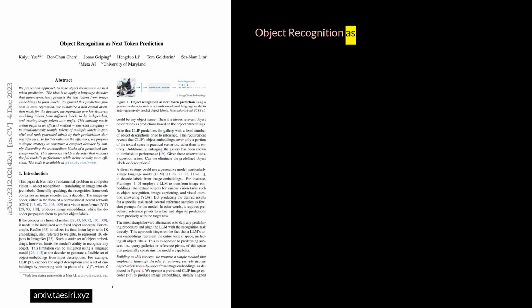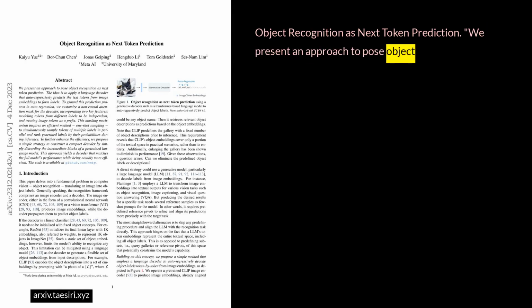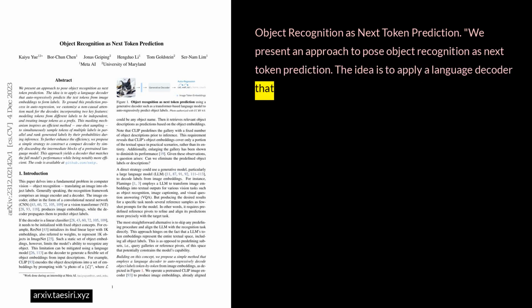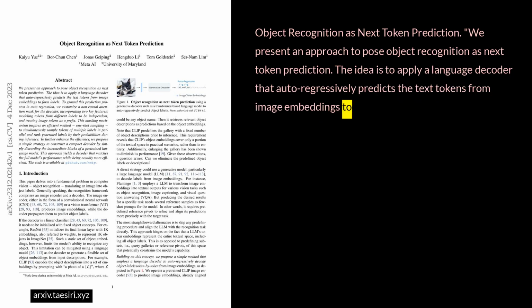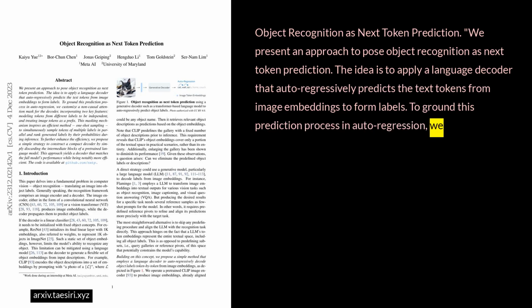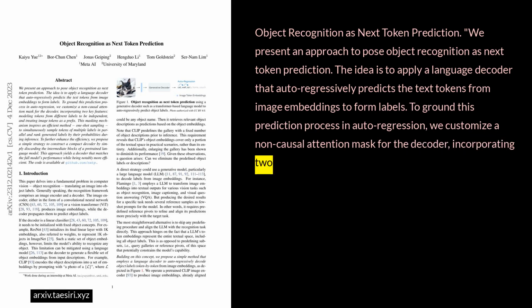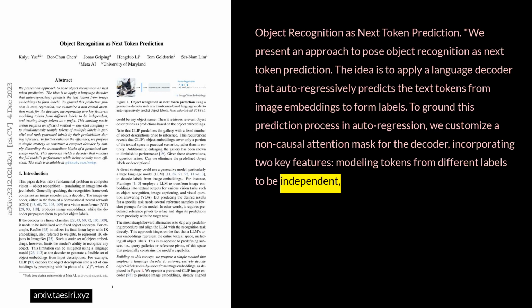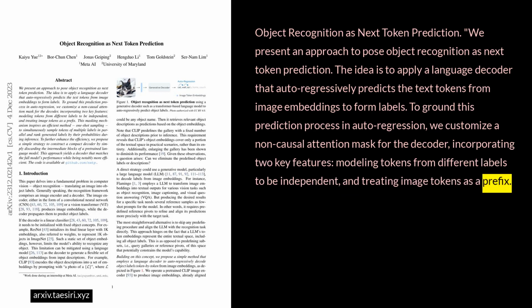Object recognition as next token prediction. We present an approach to pose object recognition as next token prediction. The idea is to apply a language decoder that auto-regressively predicts the text tokens from image embeddings to form labels. To ground this prediction process in auto-regression, we customize a non-causal attention mask for the decoder, incorporating two key features: modeling tokens from different labels to be independent, and treating image tokens as a prefix.